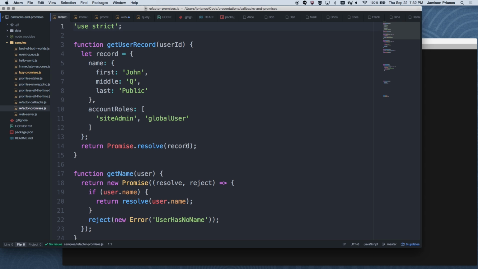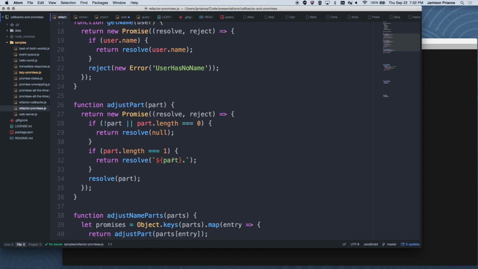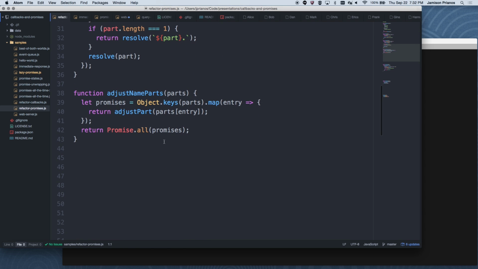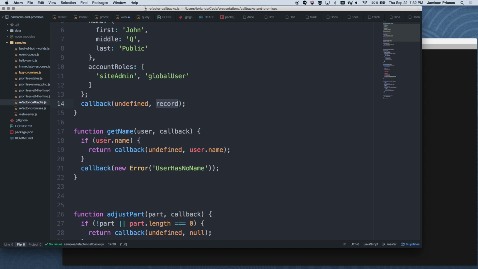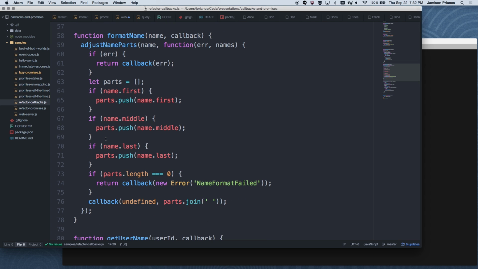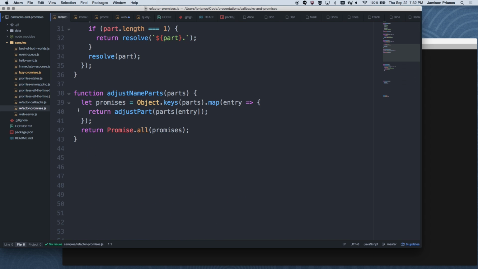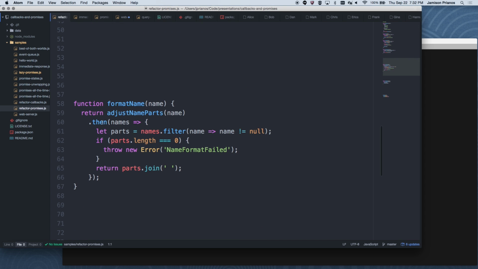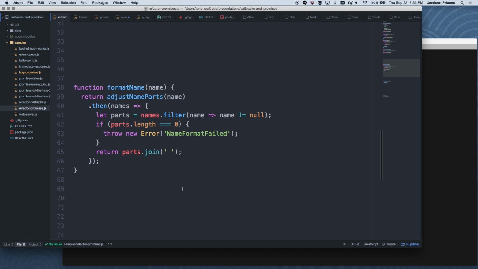Some of the things that change a lot, though, and all the white space in here is so if you pull these two up side by side, they line up where the functions start. Format name, for instance, becomes a lot smaller with promises because you can just recursively chain the promises together. You can take these things, grab all the name parts, and join them together.